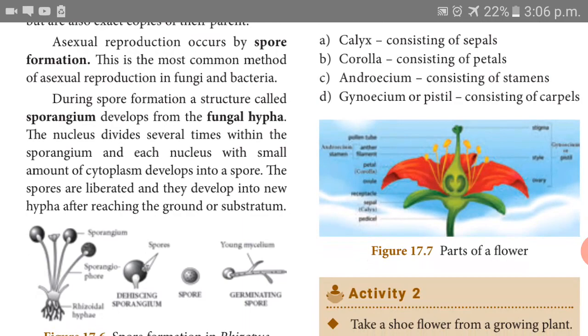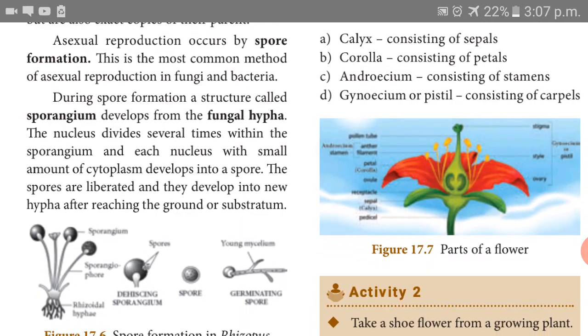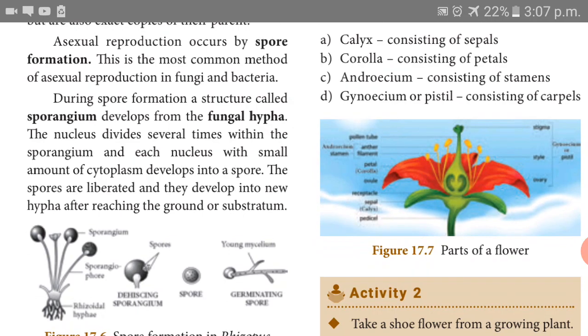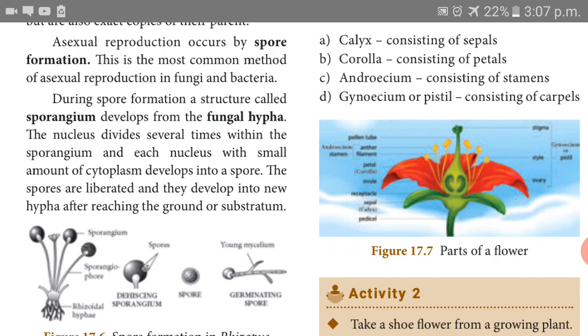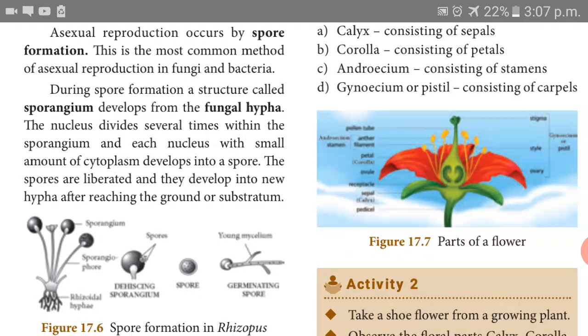A powder-like substance produced from the adult, and when it reaches favorable conditions, it can grow as a young one. But it is not a seed. Why? Because here there is no fusion of gametes. It is produced from a single parent.